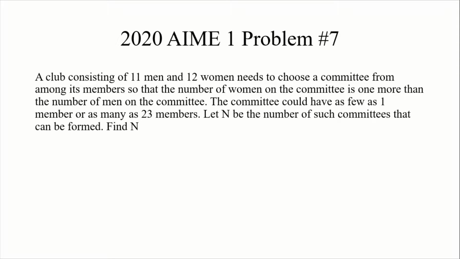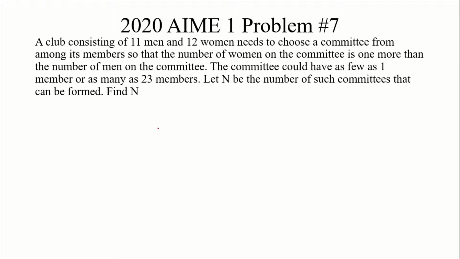Alright, so the problem reads: a club consisting of 11 men and 12 women needs to choose a committee from among its members so that the number of women on the committee is one more than the number of men on the committee. The committee could have as few as 1 member or as many as 23 members. Let n be the number of such committees that can be formed. Find n. All right, let's do a bit of casework here.